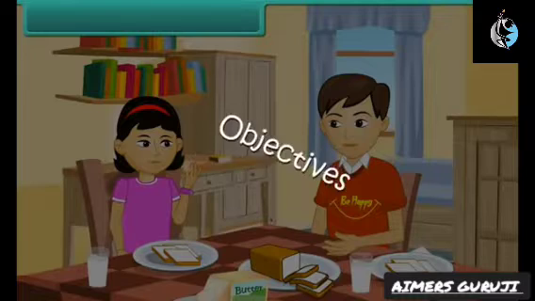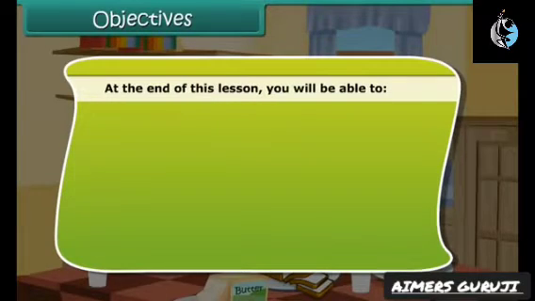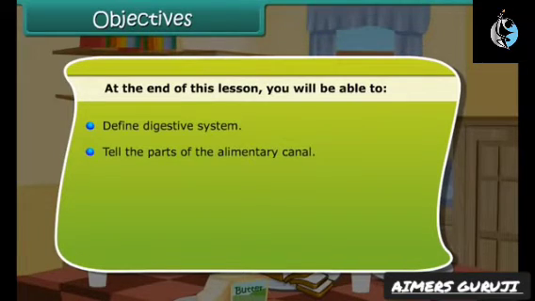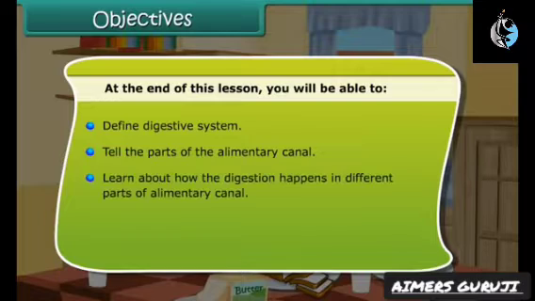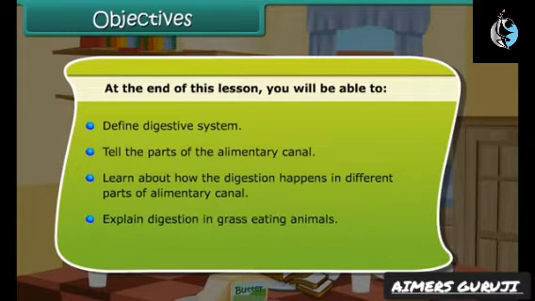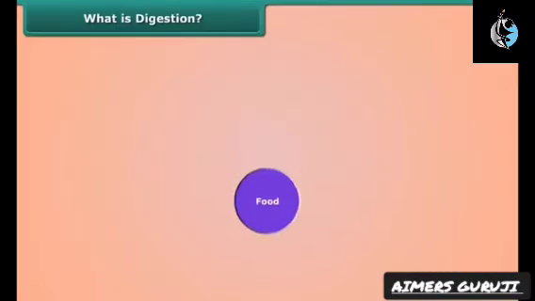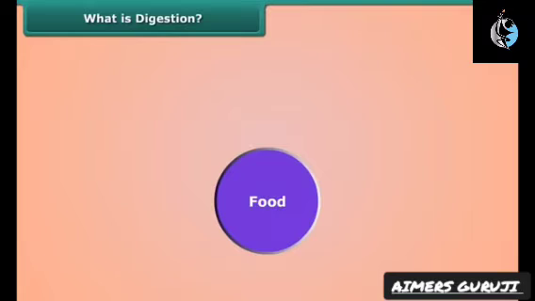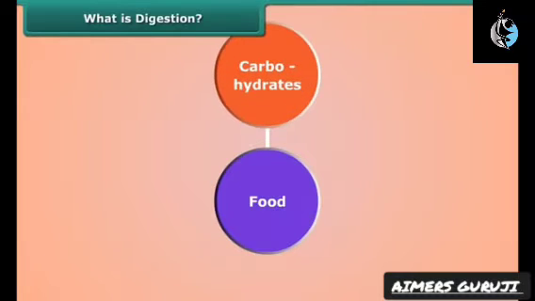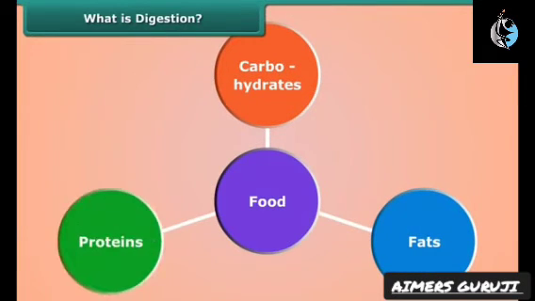Objectives. At the end of this lesson, you will be able to define digestive system, tell the parts of the alimentary canal, learn about how the digestion happens in different parts of alimentary canal, explain digestion in grass-eating animals, discuss feeding and digestion in amoeba. We all know food is made up of complex substances like carbohydrates, fats and proteins.